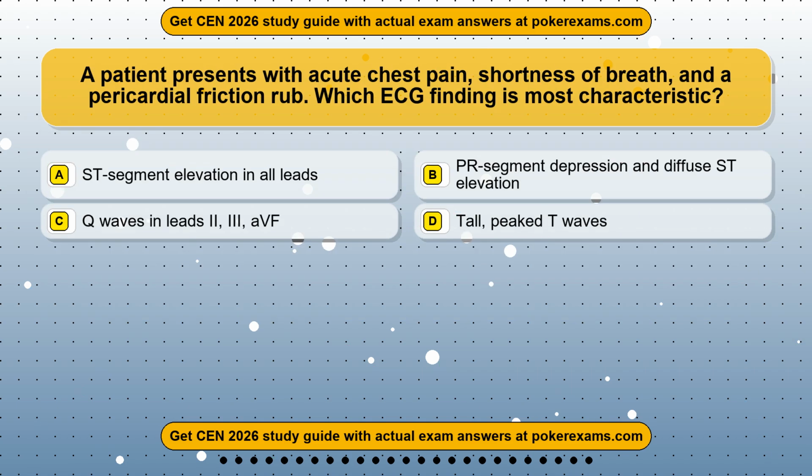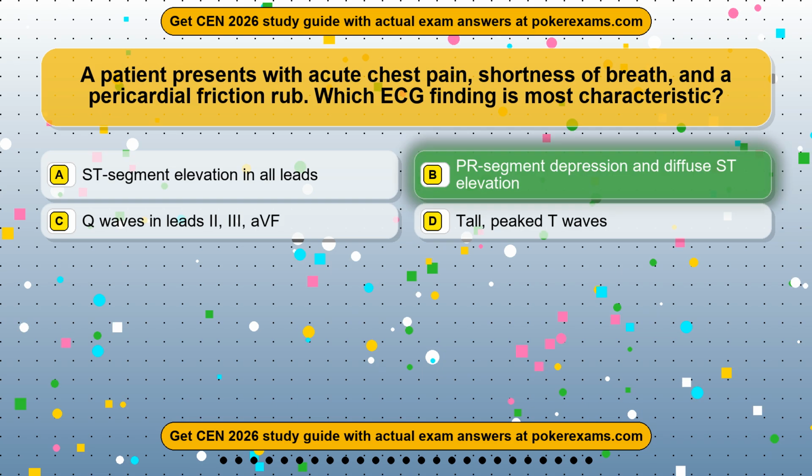Question 6. A patient presents with acute chest pain, shortness of breath, and a pericardial friction rub. Which ECG finding is most characteristic? Option A, ST segment elevation in all leads. Option B, PR segment depression and diffuse ST elevation. Option C, Q waves in leads 2, 3, aVF. Option D, tall, peaked T waves. The correct answer is option B, PR segment depression and diffuse ST elevation.